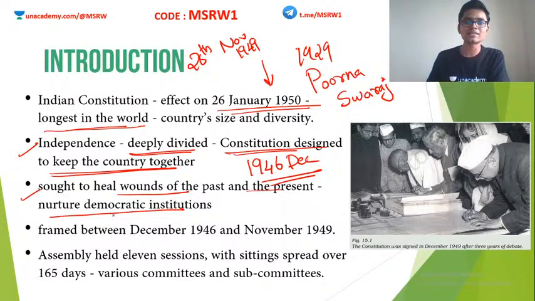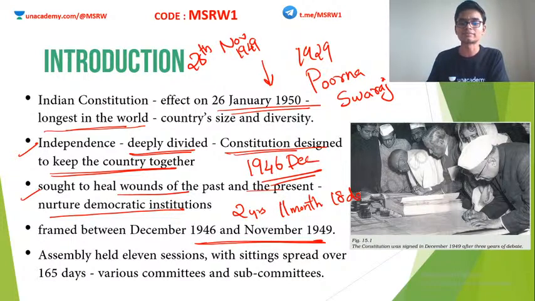So basically, this Constituent Assembly had to look into a very long list of events before finally concluding the Constitution. Hence, this took a very long time. Okay, it didn't happen overnight. It took about 3 years. To be precise, it took 2 years, 11 months, and 18 days.